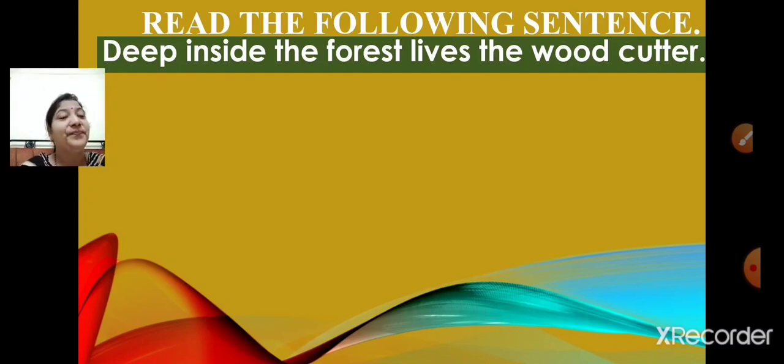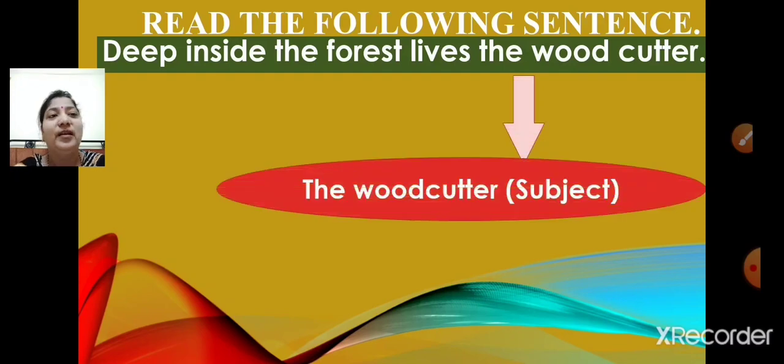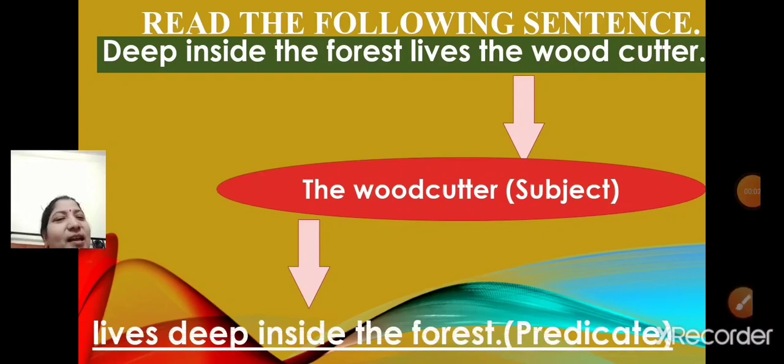So children, what is the subject in this sentence? Yes, the woodcutter. And what information is given about the woodcutter? That he lives deep inside the forest. So deep inside the forest lives is the predicate. So children, the woodcutter is the subject and lives deep inside the forest is the predicate.